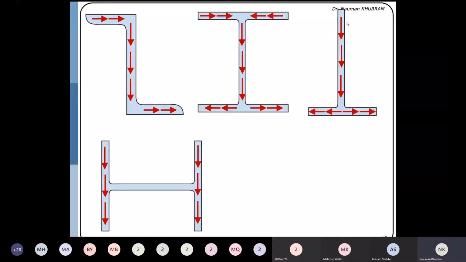And actually in this case, there will be no shear flow in this horizontal portion. Why? Because this portion lies along the center line. So the moment of inertia of this portion about its own centroid is very small, because moment of inertia is bt cube divided by 12. If the thickness is very small, the cube of the thickness will also be very small, so we can ignore this. So this was point number 10. The contribution of this portion is insignificant.